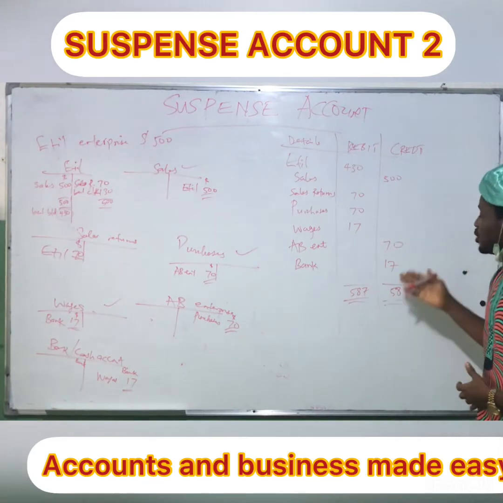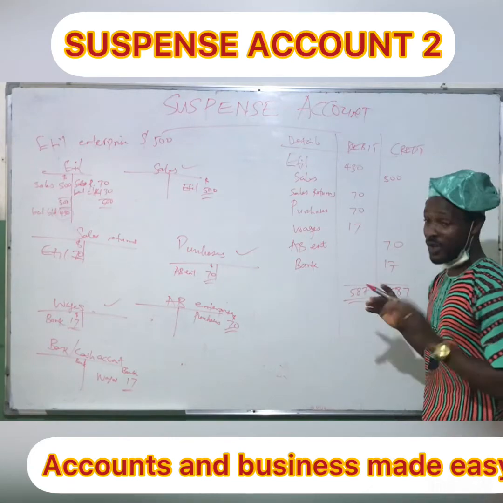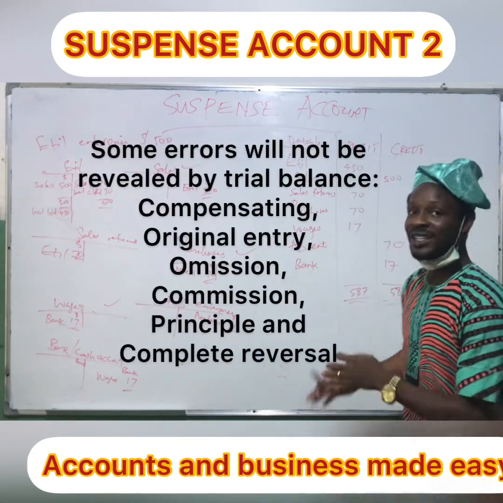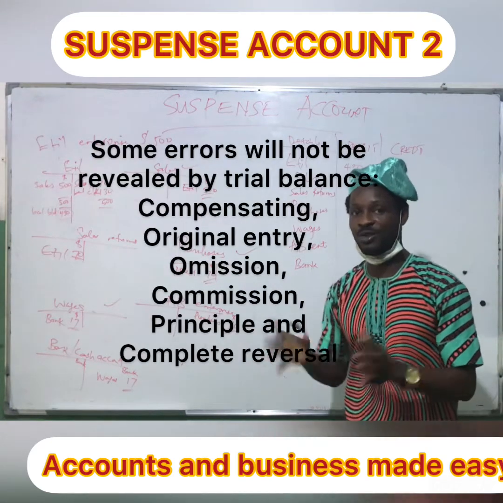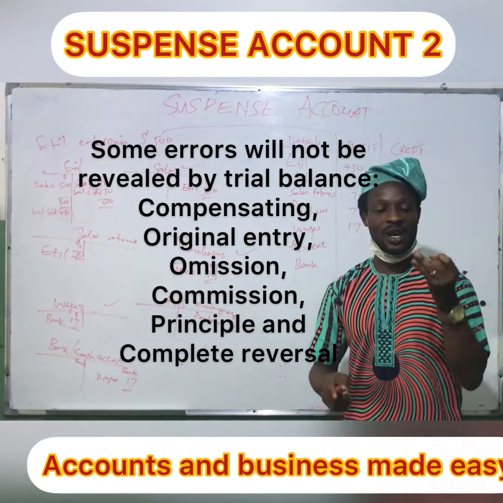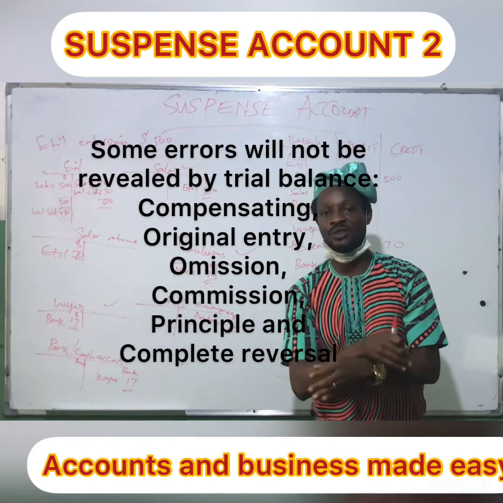Balances here show that the debit side is equal to the credit side, which normally means that we did not make any errors. However, the trial balance may still balance at times, and yet some errors have been made. Those errors don't affect trial balance agreement: the error of compensating errors, error of principle, error of original entry, error of complete reversal of entry.